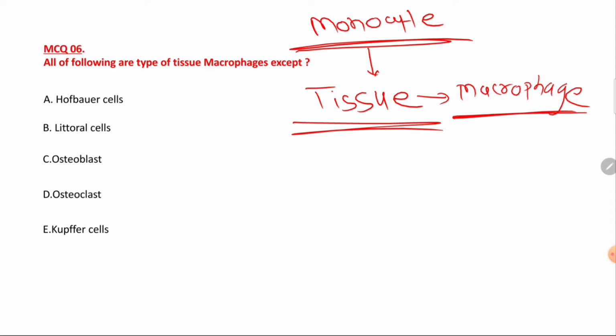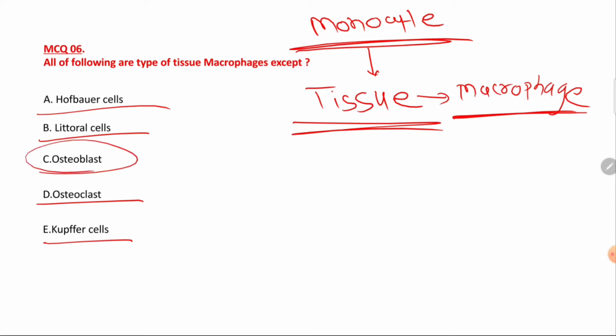For example, if the macrophage is present in the liver, it is known by the name Kupffer cell. In the bone, it is known by the name osteoclast. In the spleen, it is known by the name littoral cell. And in the placenta, it is known by the name Hofbauer cell. So all these are examples of macrophages except osteoblast, which is not a macrophage. So the right answer would be osteoblast.